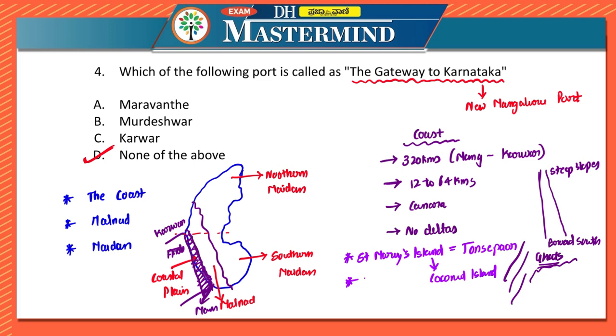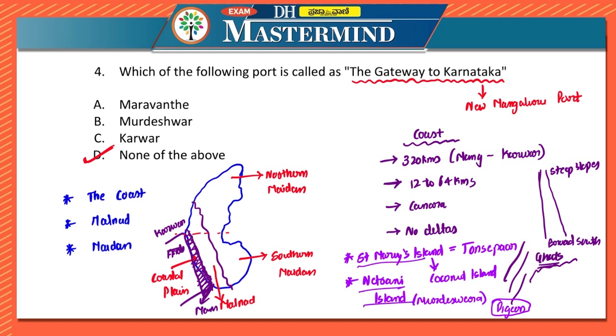After this, there is Netrani Island, which is near Murdeshwara. Because Netrani Island has a lot of pigeons, it is also known as Pigeon Island. So where is Pigeon Island? Which of the following is known as Pigeon Island? Then the answer there is Netrani Island.